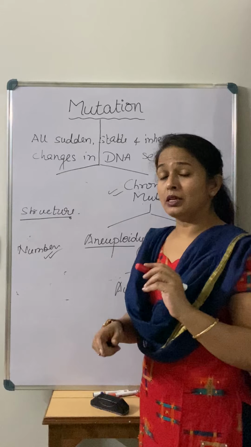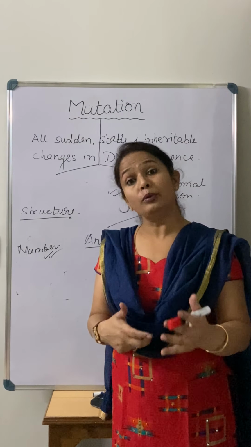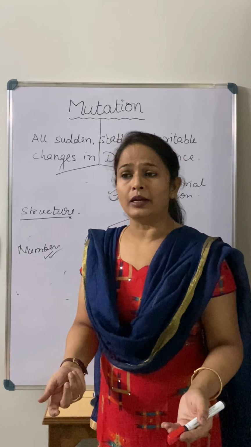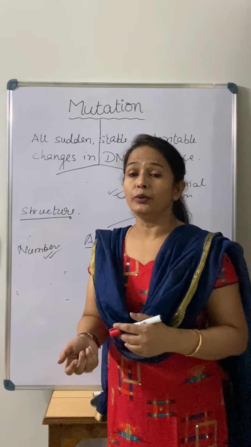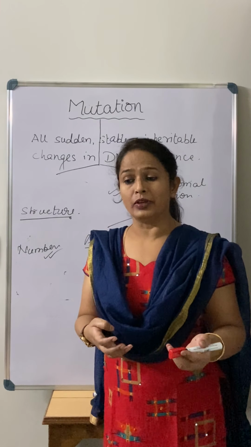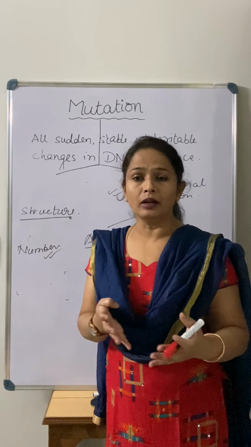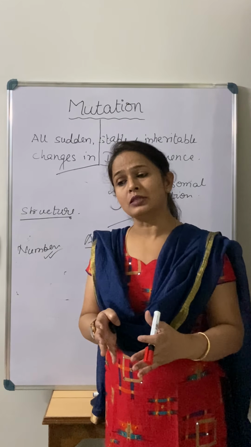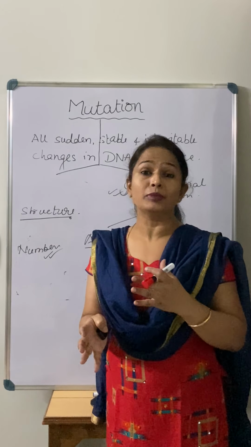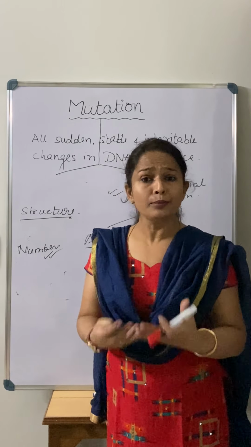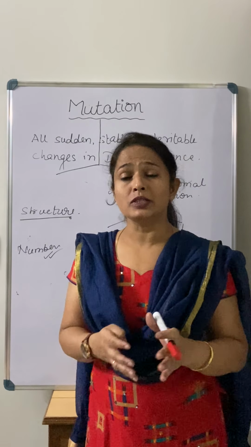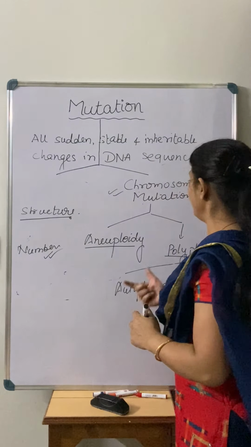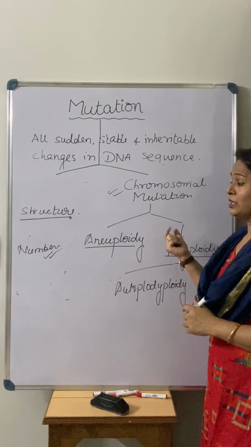So when something happens during that time, maybe karyokinesis is not followed by cytokinesis, or maybe when the prophase starts there is a crossing over during meiosis, and during meiotic karyokinesis something happens, some changes take place. Due to that, there is a change in the number of chromosomes, and that we call a mutation in the numbers.